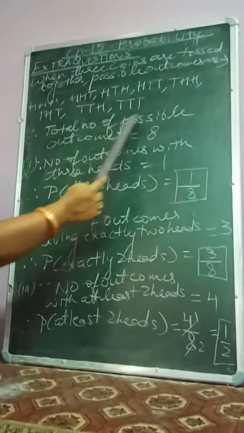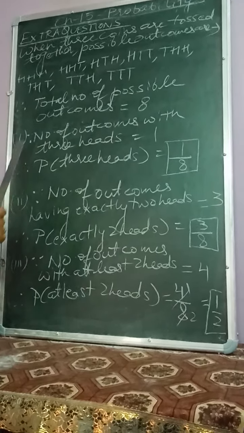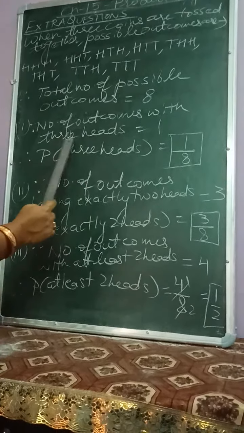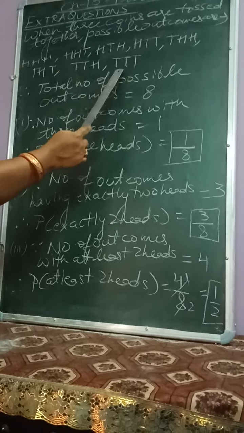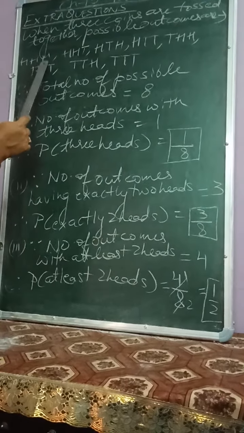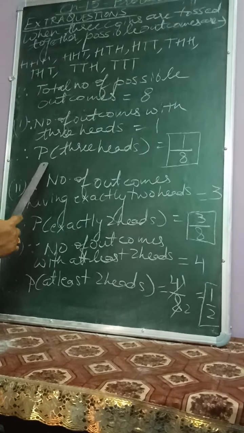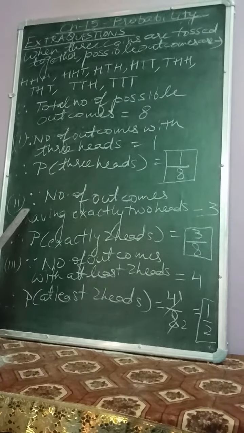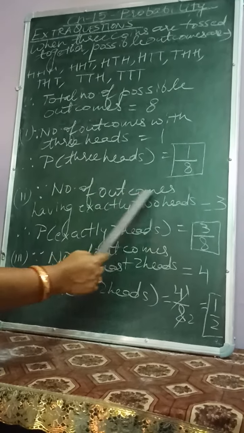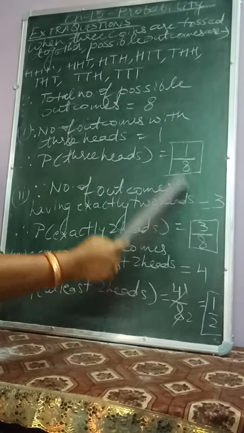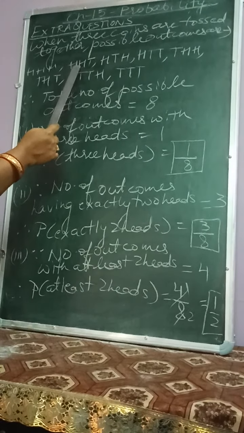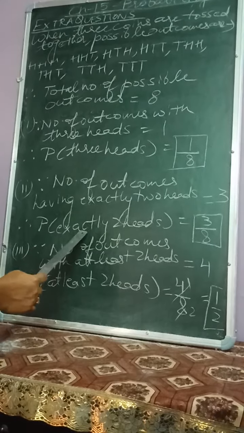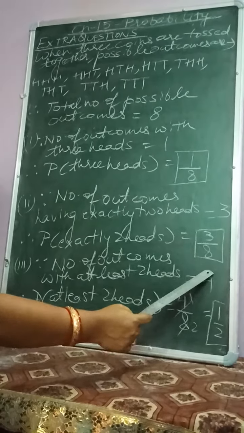So total number of possible outcomes are 8. Now in first part, we have to find the number of outcomes with 3 heads. So there is only one outcome which has 3 heads. So therefore probability of getting 3 heads is 1 upon 8. Then second part, number of outcomes having exactly 2 heads. Exactly 2 heads are 1, 2 and 3. So therefore probability of getting exactly 2 heads is 3 upon 8.